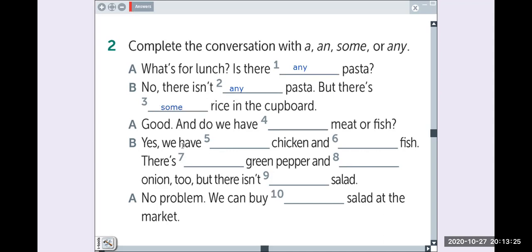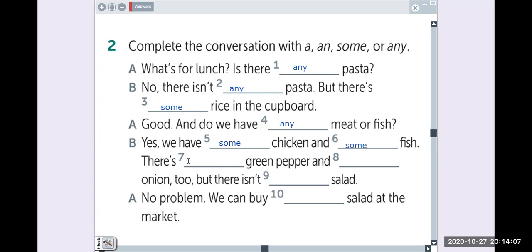Rice is countable or uncountable? Uncountable, in the cupboard. Good. And do we have any meat or fish? Any. Remember that it is a question, right? Do we have any meat? And it's an uncountable noun. Yes, we have some chicken and some fish.